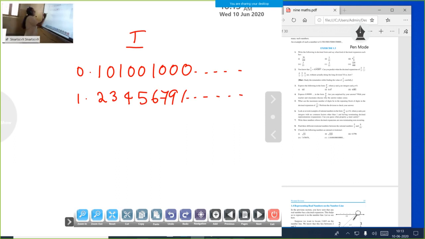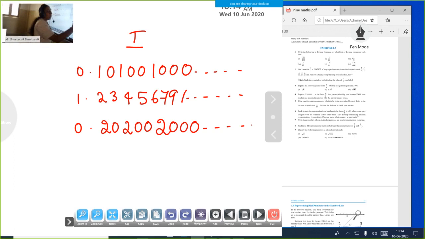One more example, 0.2020020002, etc. These are irrational numbers. These numbers are non-terminating, non-repeating also. Recurring is one new word. Recurring means repeating. Non-terminating, non-recurring. Recurring means repeating.